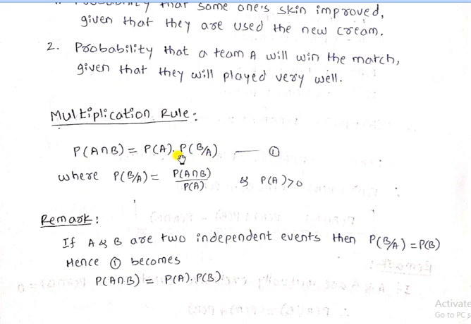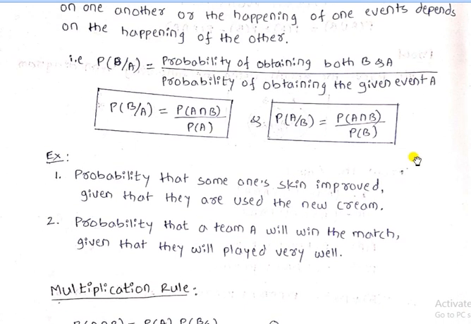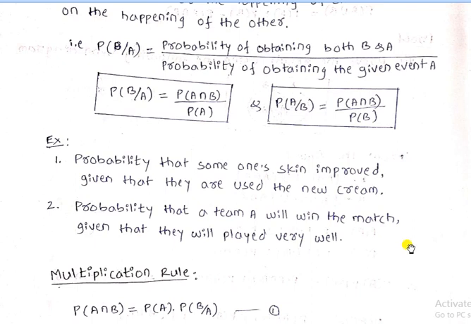So in place of probability of B by A, use P of B. Then probability of A intersection B becomes P of A into P of B. It is used only when A and B are independent events. Now we will solve examples on the multiplication rule and conditional probability with the help of De Morgan's law.